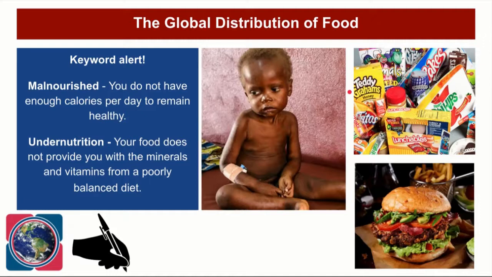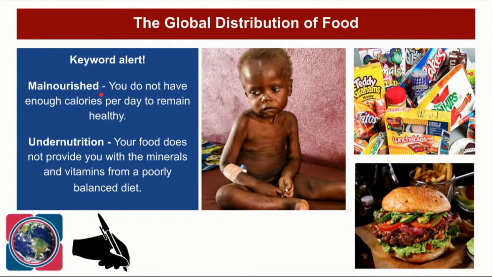Excellent. So what we're going to do is start off by looking at the global distribution of food. Now, before we can do that, there are two key words which we need to understand. The first key word here is one that you might have heard. It's called malnourished. Malnourishment is when you don't have enough calories per day to remain healthy.